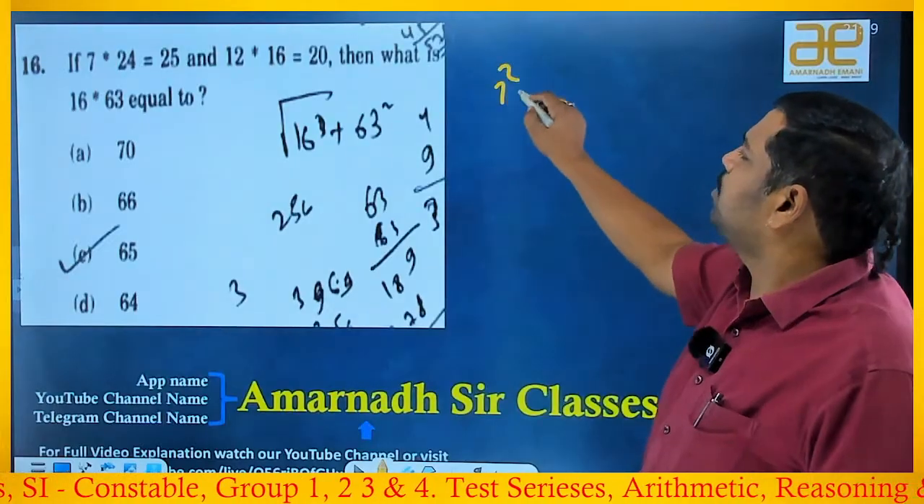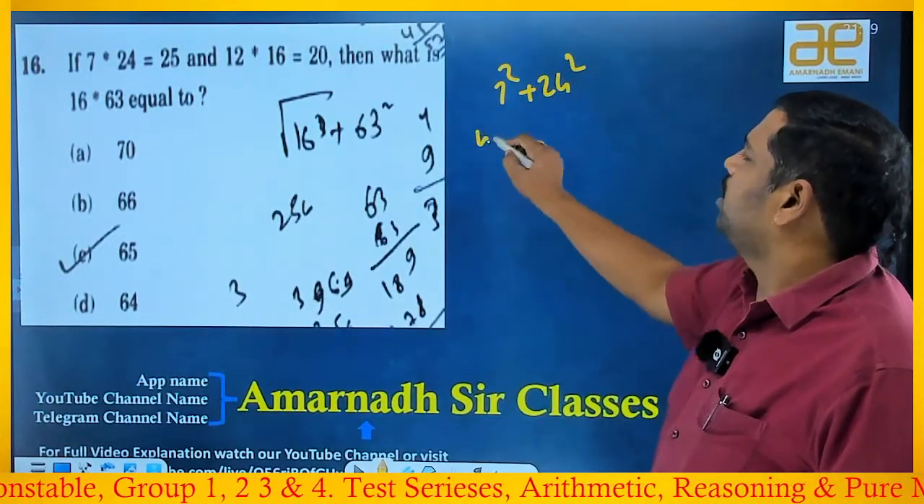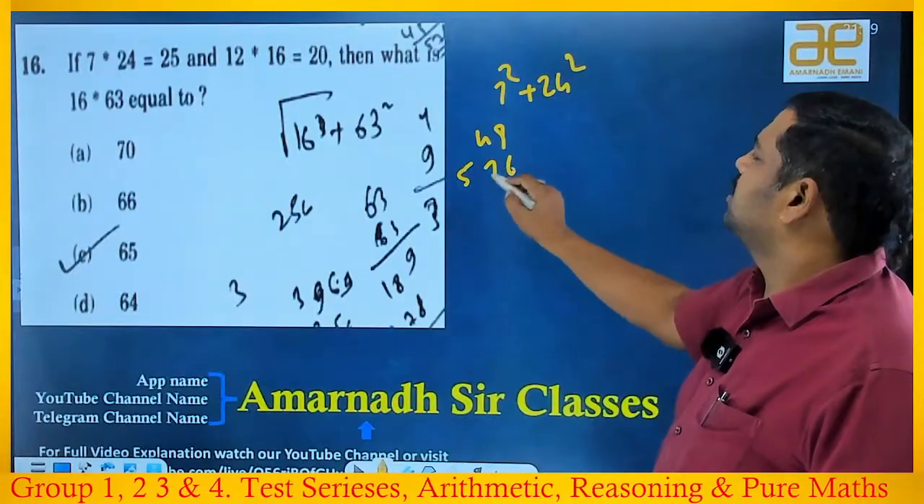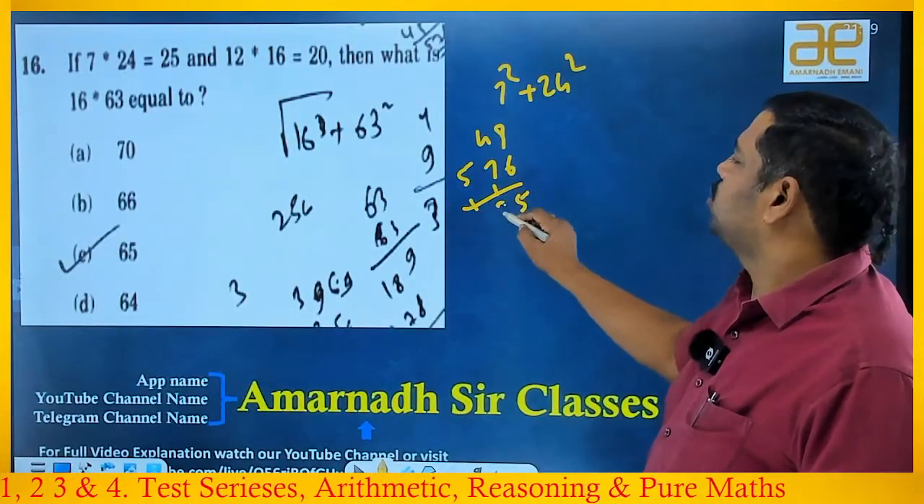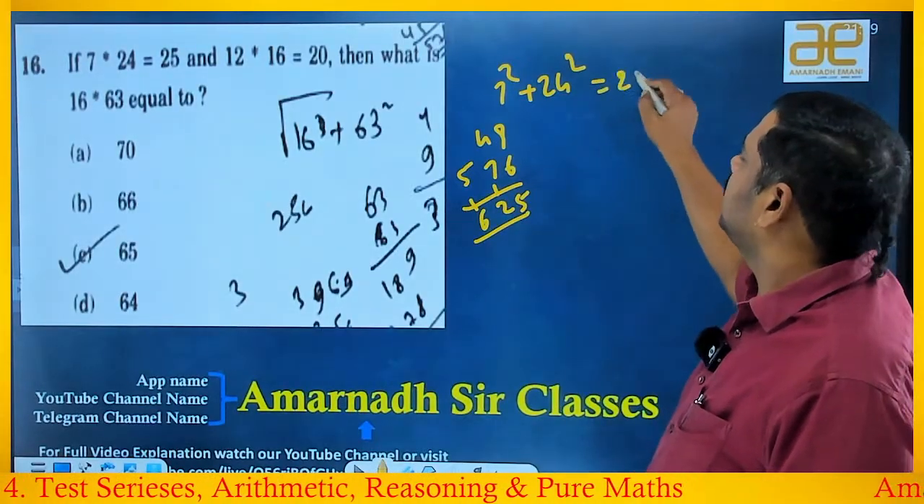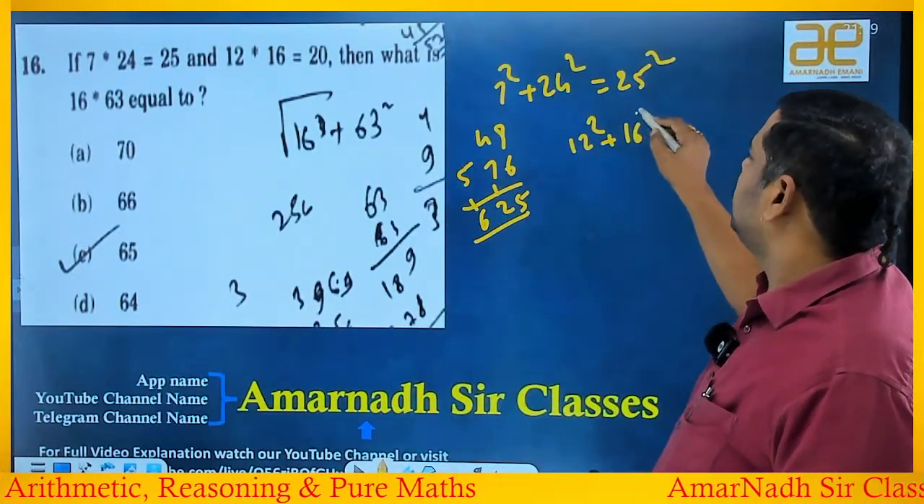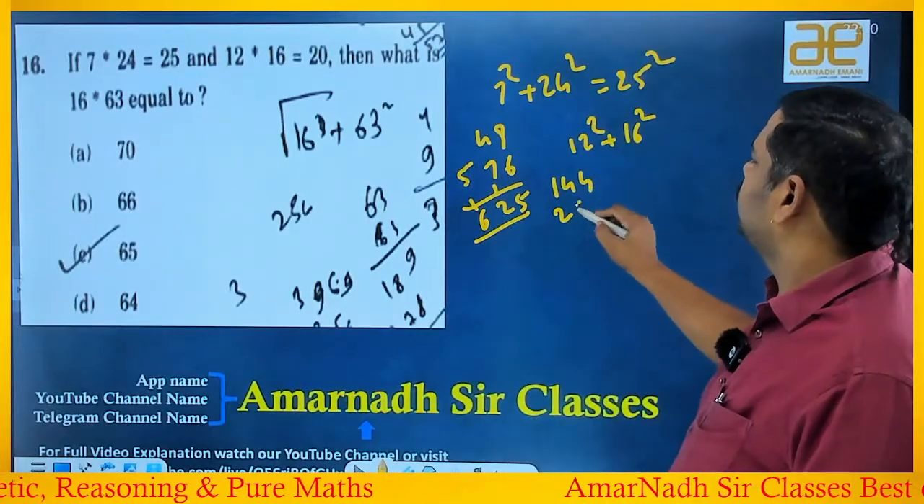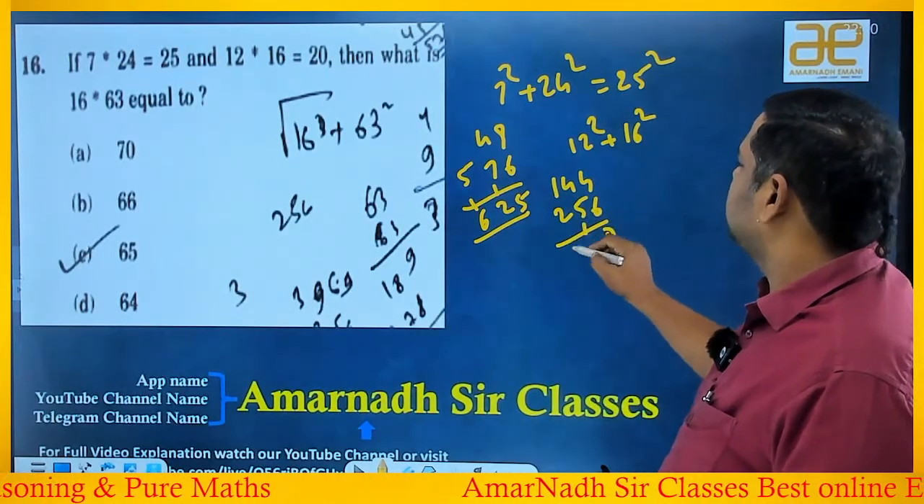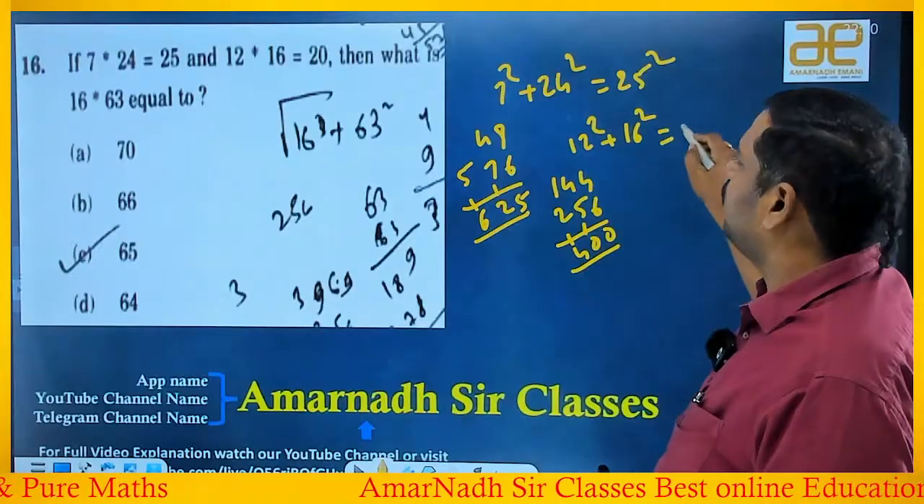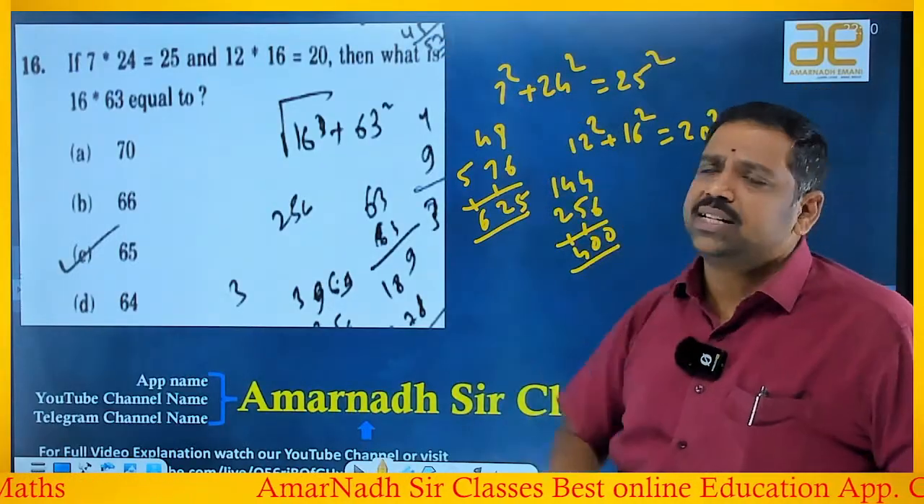Okay, 7 square plus 24 square: 7 square is 49, 24 square is 576, and the sum is 625. That is nothing but 25 square. 12 square plus 16 square: 12 square is 144 and 16 square is 256. The sum is 400, which means 20 square. So he gave Pythagorean triplets.